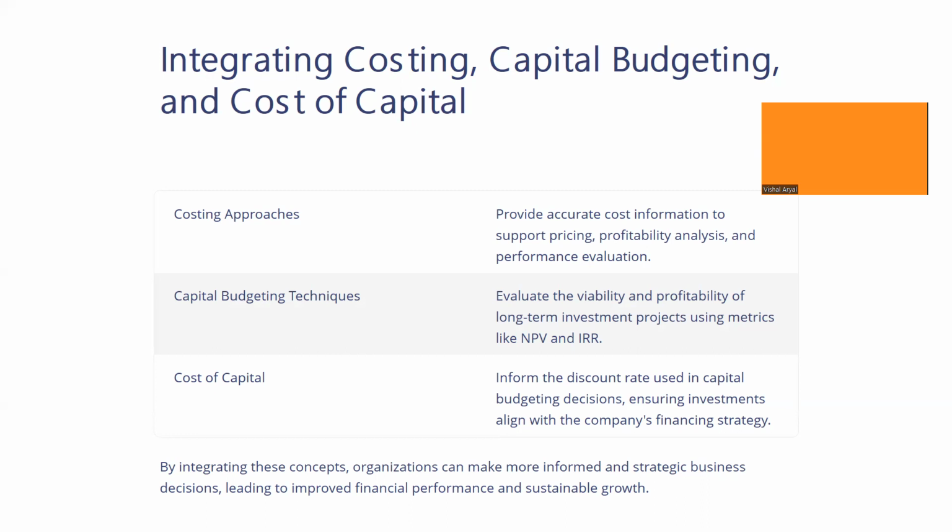Capital budgeting techniques help to evaluate the viability and profitability of long-term investment projects using methods like NPV and IRR. Basically, you have limited resources of money and multiple options to invest.